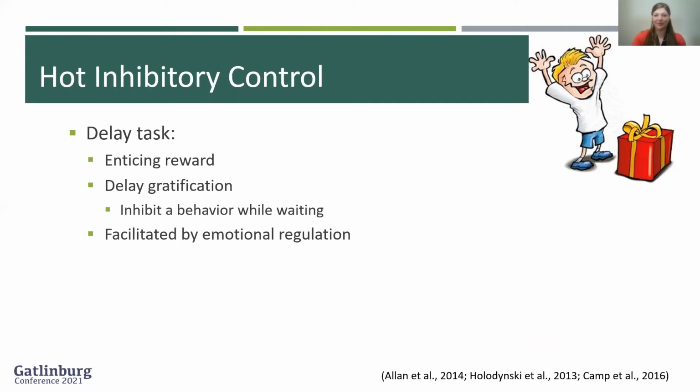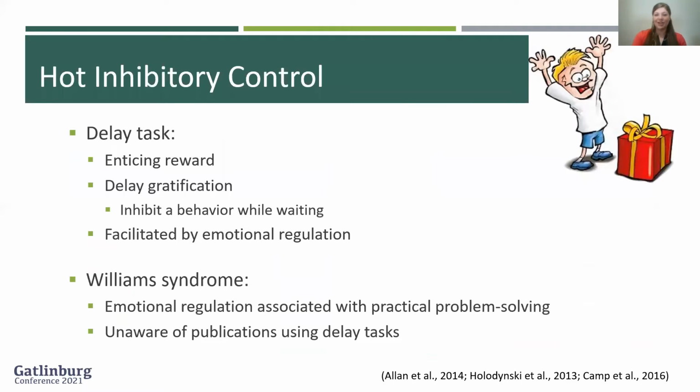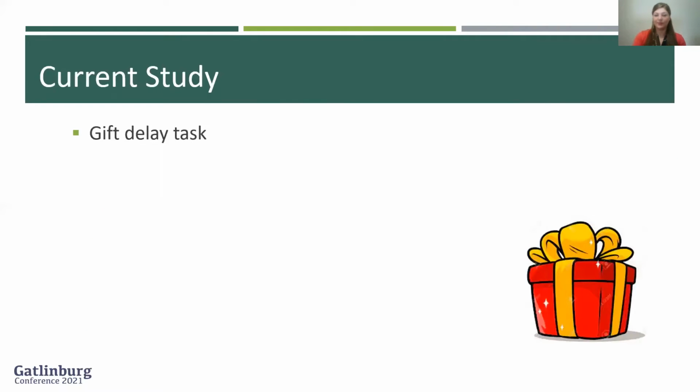In typically developing children, the ability to wait is facilitated by emotion regulation. In children and young adults with Williams syndrome, emotion regulation has been shown to be positively associated with practical problem solving. However, to my knowledge, there's no published study that has evaluated inhibition using a delay task for individuals with Williams syndrome.